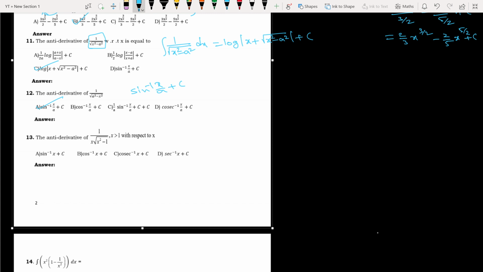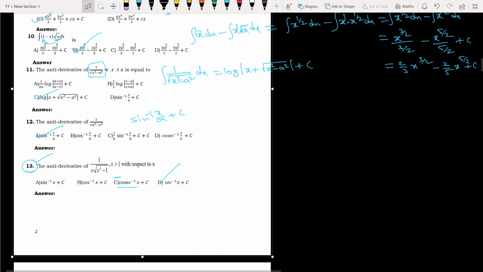The integration of 1 divided by x root of x square minus 1 came many times for 1 mark in PUC, CBSE, and even in CET. It is a regular question, you must know it. So what is your answer for this? Many of the people know this answer, I hope. Take 1 minute to think, and please answer in the comment section. I am expecting you to do that. So directly you can say secant inverse of x. If you want to say it in terms of cosecant inverse, a minus must be there. Okay, so next.